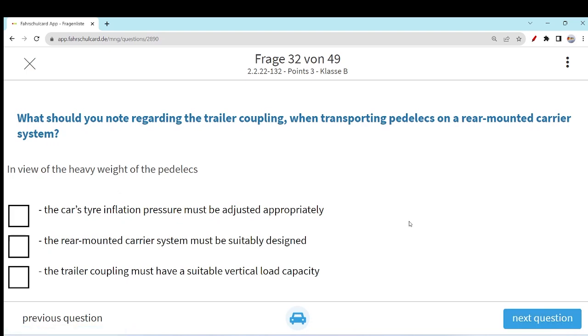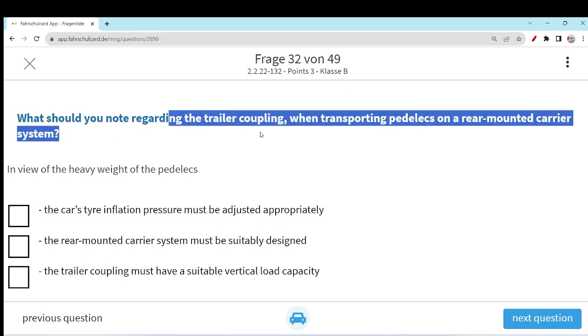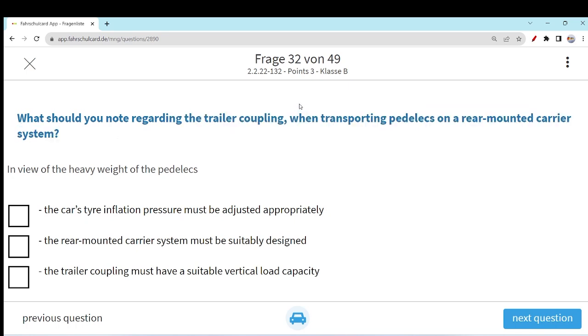The next question is: what should you note regarding a trailer coupling when transporting pedelecs on a rear-mounted carrier system? I think this topic we have also discussed in a lot of detail in our previous videos, where we discuss the topic of ball coupling, wire brakes and different concepts related to the trailer coupling with your car.